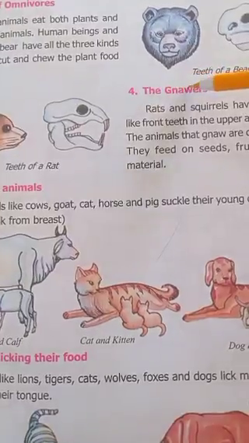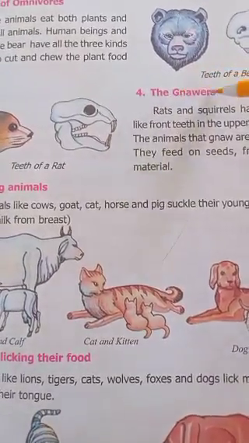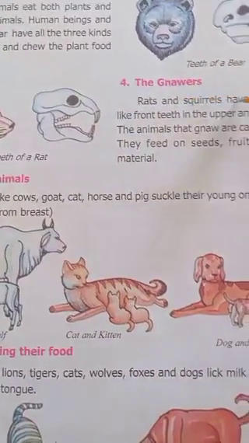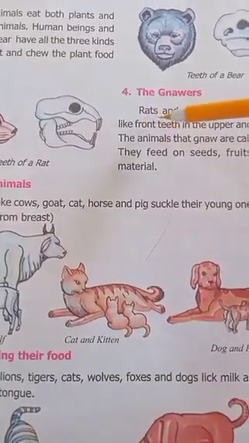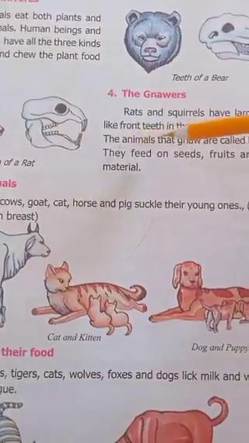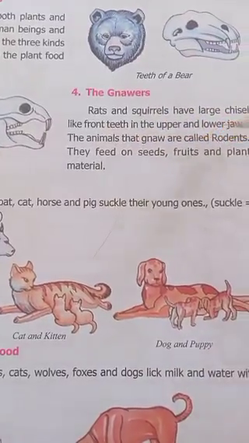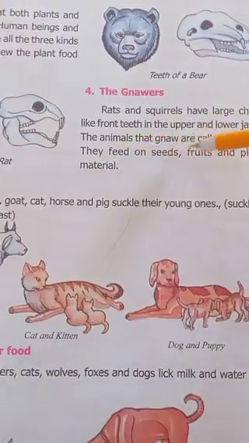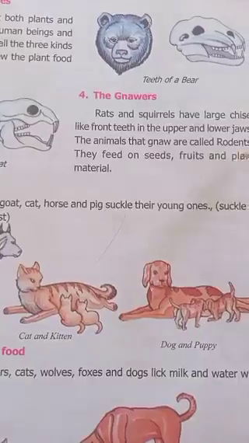Now the gnawers. Rats and squirrels have large chisel-like front teeth in the upper and lower jaws. The animals that gnaw are called rodents. They feed on seeds, fruits and plant material.